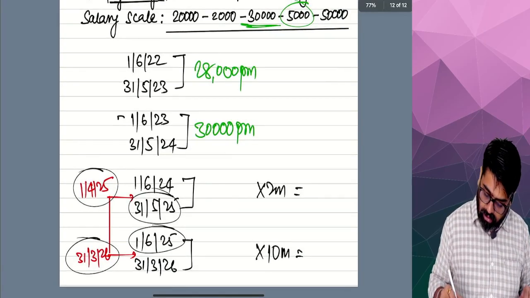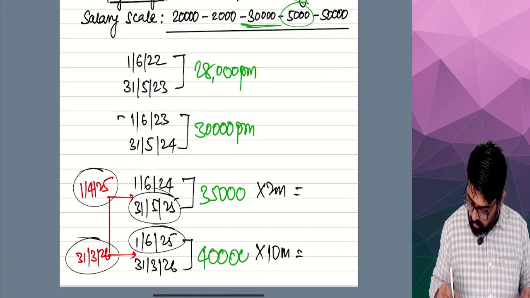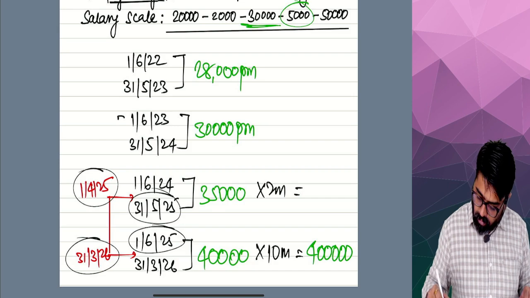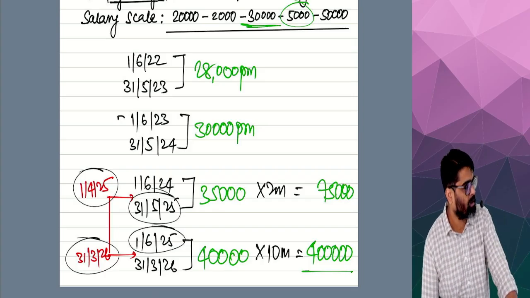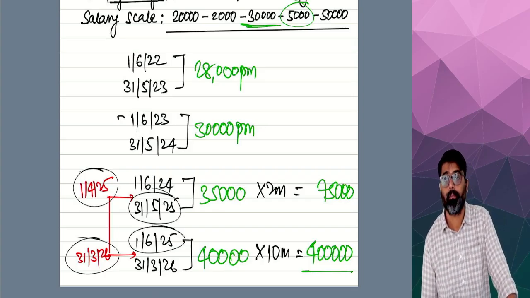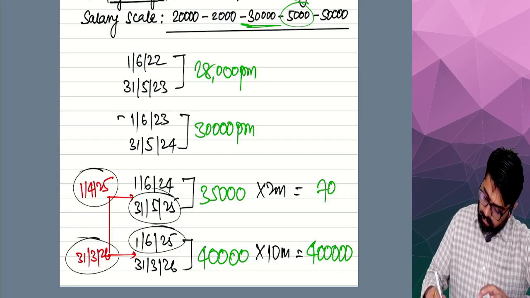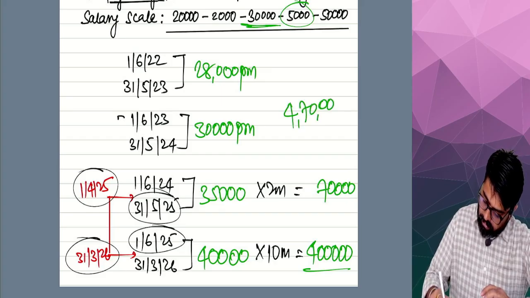Okay. So tell me, this will be, and after that 40,000 for how many months? It will be 4 lakhs. And 35,000 for how many months? 2 months. This will be, now your basic salary will be 4,75,000. Got it, sir? Sorry, this was 70, no? 70. So it will be 4,70,000. Done, sir.